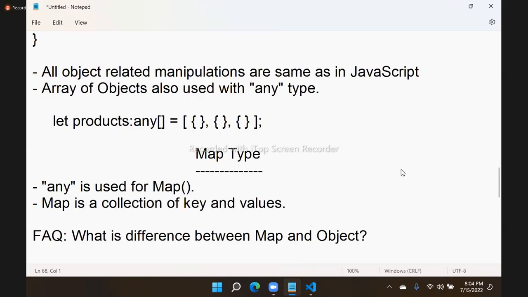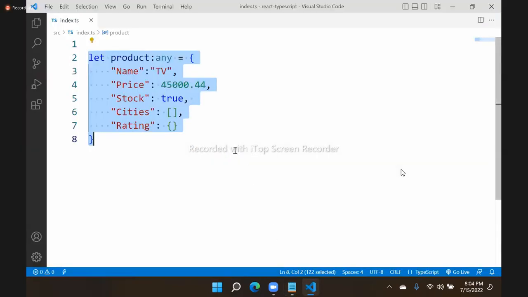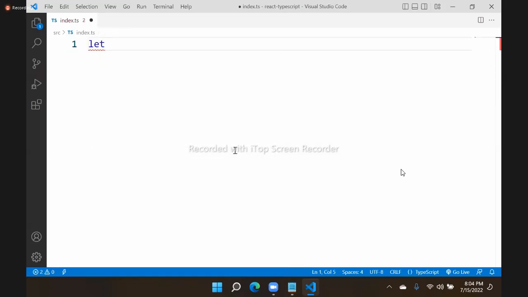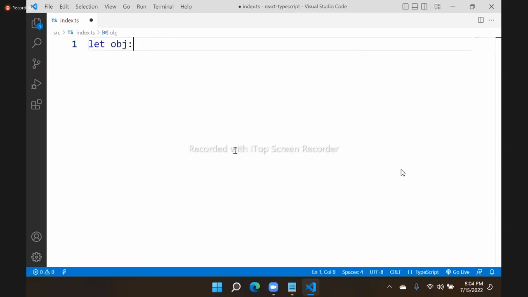So what is the difference between map and object? You can see here, maps are defined in this way. For example, I'm using let obj, which is of type any, equal to new Map. We configure it like this.